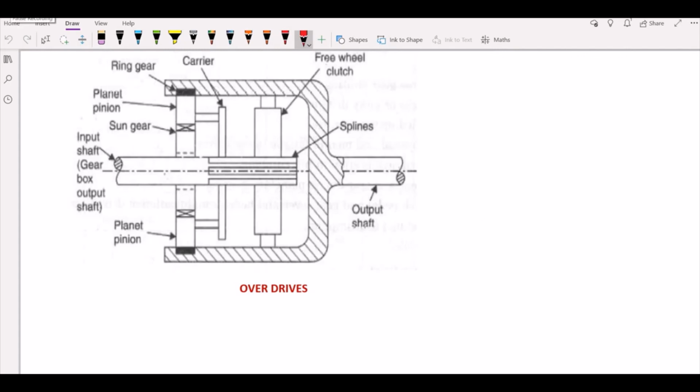So that's it about your clutches topic. I hope I'm clear till here. I will stop it now, and in another class I will make a separate video related to the gearboxes, and after that I will make a separate video related to the brakes, and then another video related to the torques, the propeller shaft, differential, and 4-wheel drive. With that we'll be done with unit number 4.